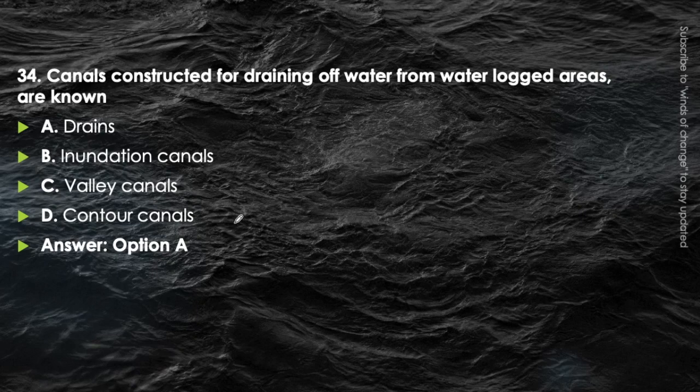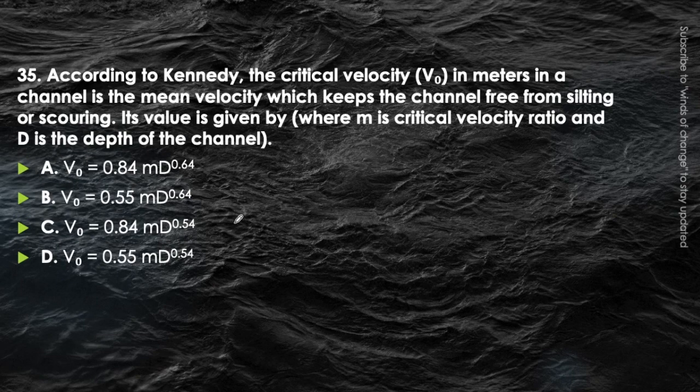Drains will be helpful for draining of the water from waterlogged areas. Okay, next question. According to Kennedy, the critical velocity V0 in meters in a channel is the mean velocity which keeps the channel free from silting and scouring. Its value is given by, where m is the critical velocity ratio and d is the depth of the channel.